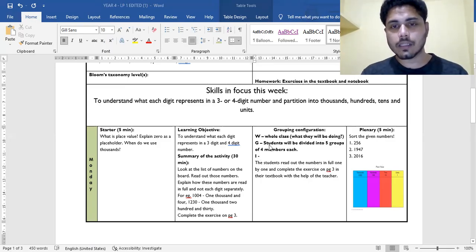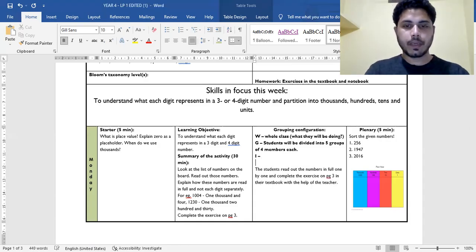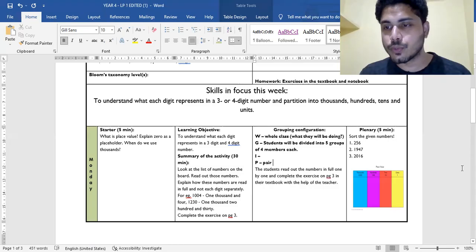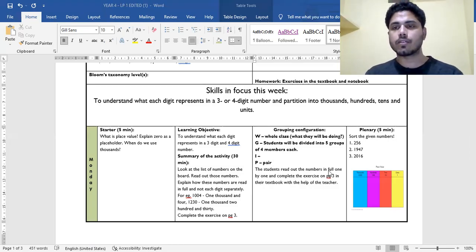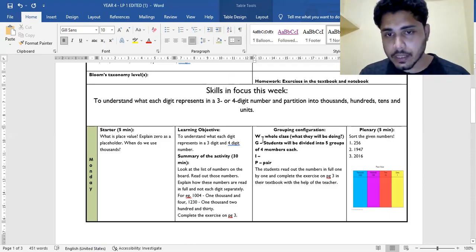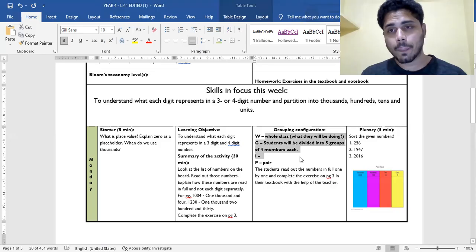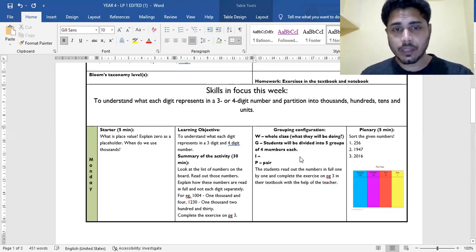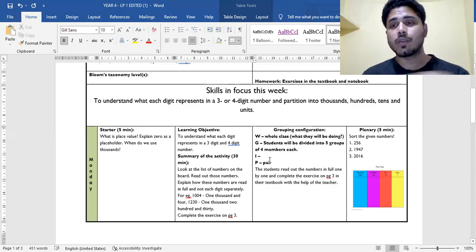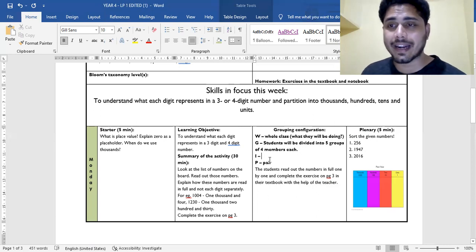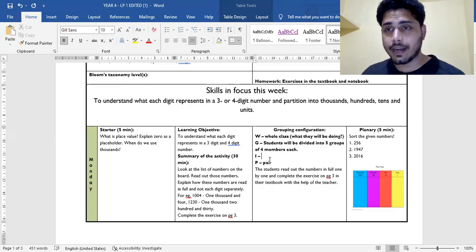Or you can go with this also, like you say individually, whole class, or you can also say P means pair. A pair of what? Like 2 students, you're making pairs of students in the classroom where 2 students sit together. So after writing this W, you have to explain what that whole class will be doing. The summary of the activity is already written over here, but here you are specifying what the whole class will be doing as an activity. It's just a little more in detail.